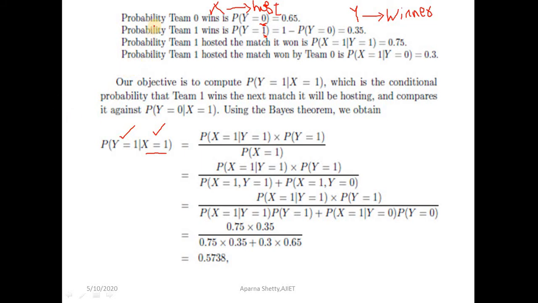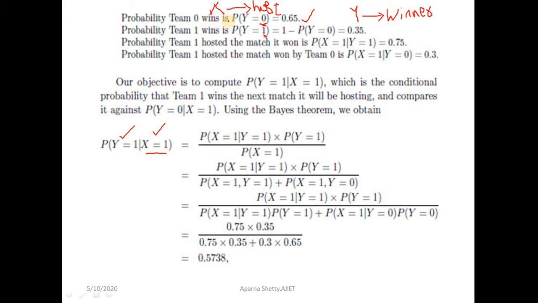So let us see. The probability that team 0 wins the match, that is P of y is equal to 0, is equal to 0.65. They have given in the question that 65% of the matches are won by team 0.